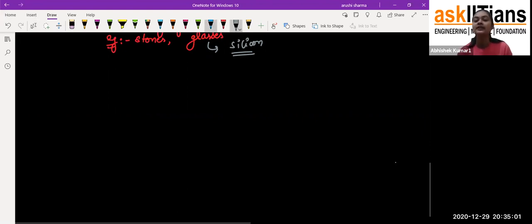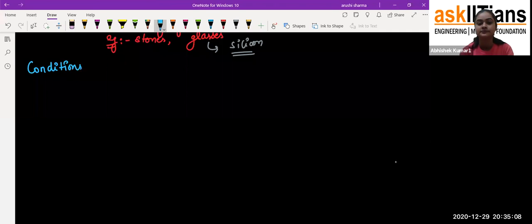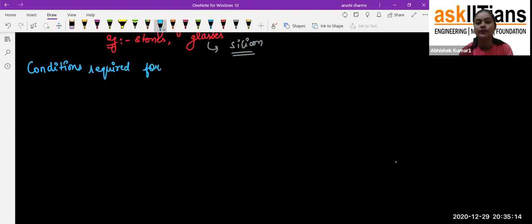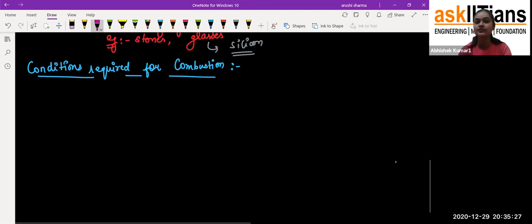Now coming to the next topic of today's class. The next topic is the conditions required for combustion. Like I have told you about combustion, can you think about what the requirements for combustion are? What do we actually require so that we get a combustion process? Think about it: what do we require for combustion?